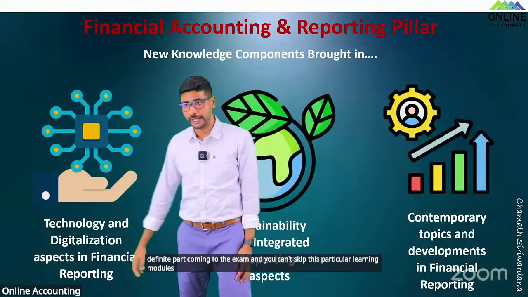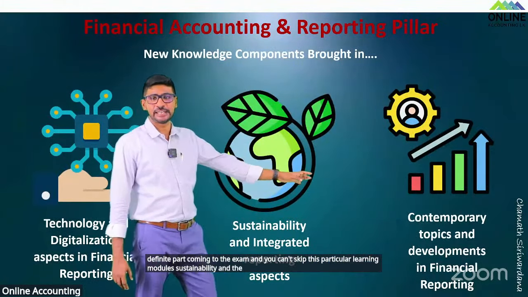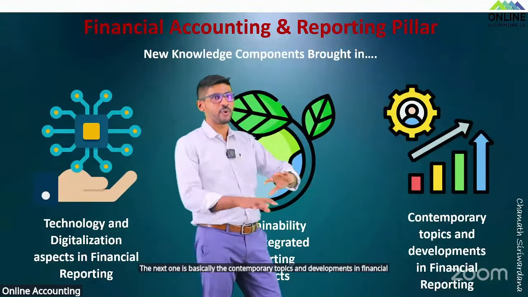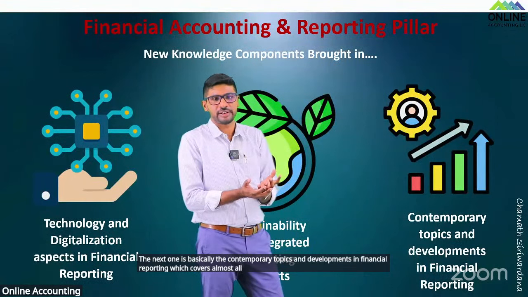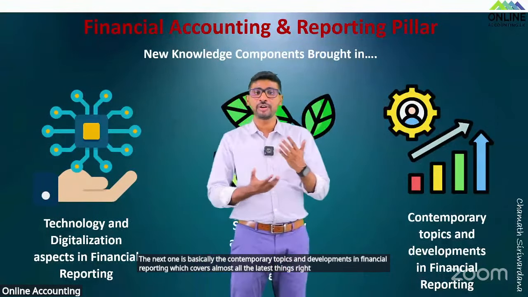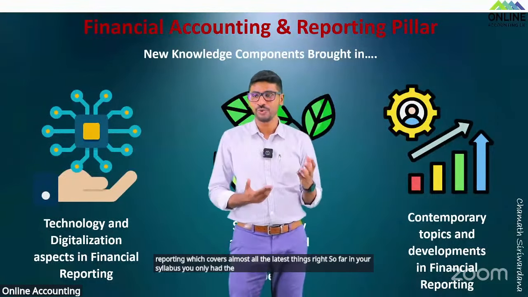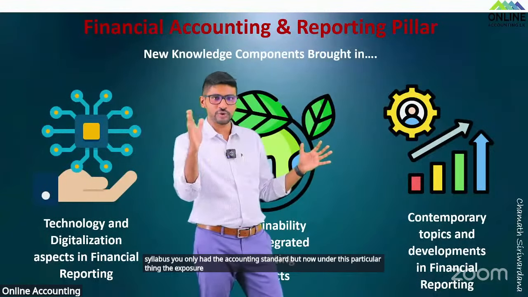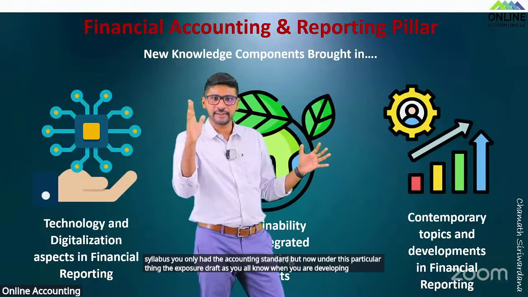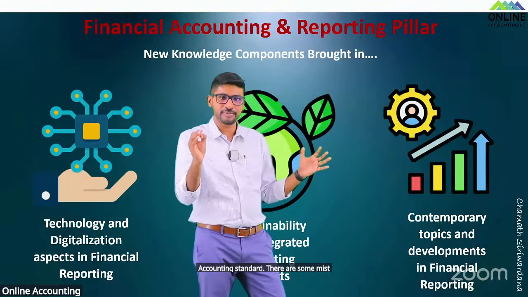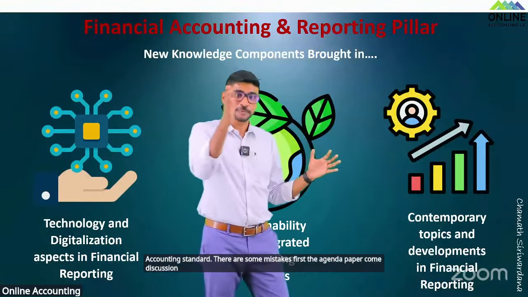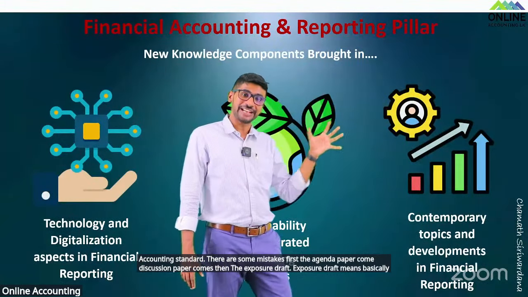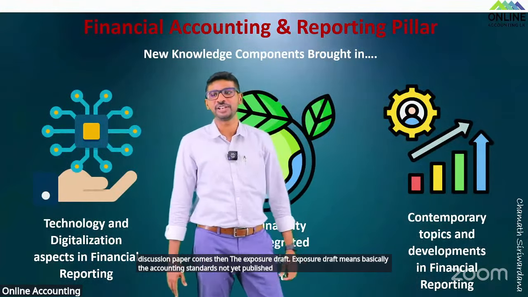And the next one is basically the contemporary topics and developments in financial reporting, which covers almost all the latest things. So far in your syllabus, you only had the accounting standards. But now, under this, there is the exposure draft. As you all know, when developing an accounting standard there are some steps. First the agenda paper comes, the discussion paper comes, then the exposure draft. Exposure draft means the accounting standard is not yet published, but is going to be published in the near future.